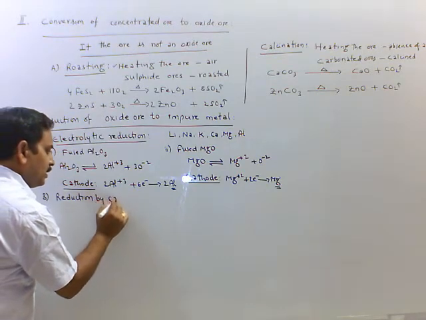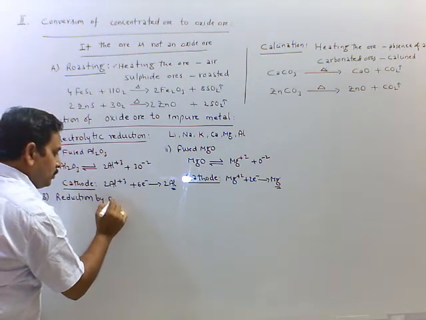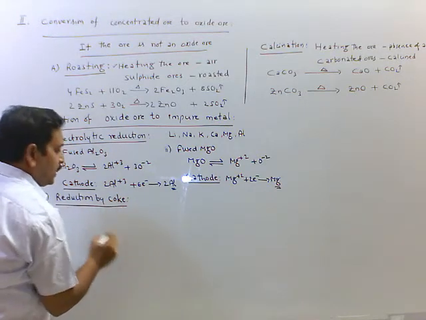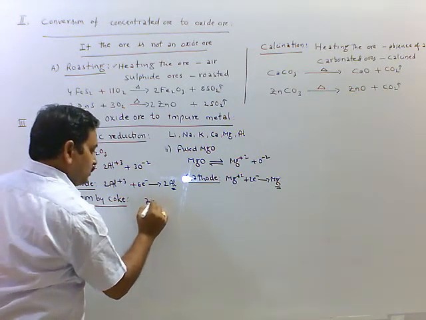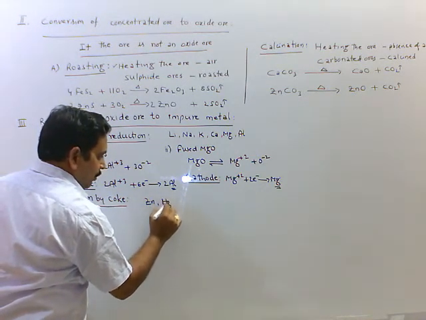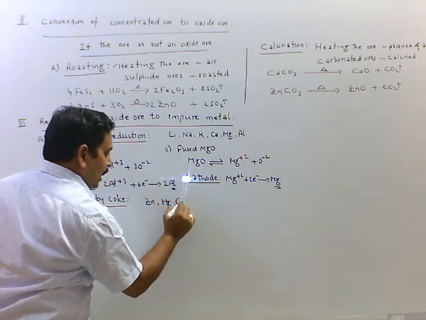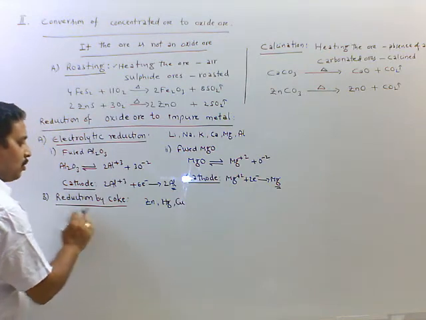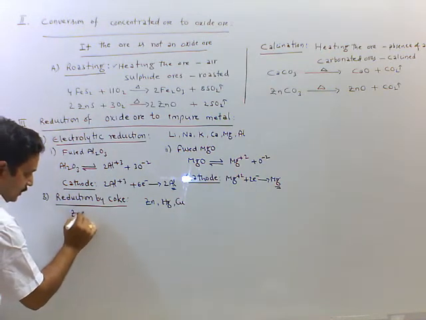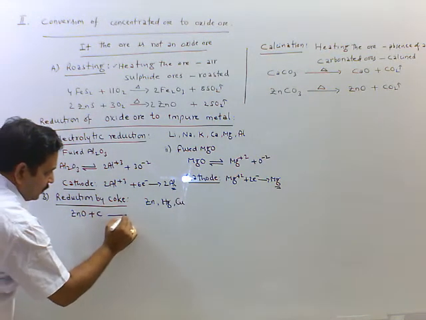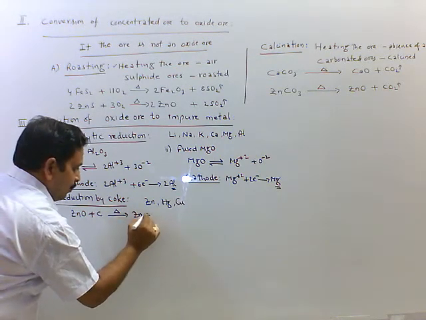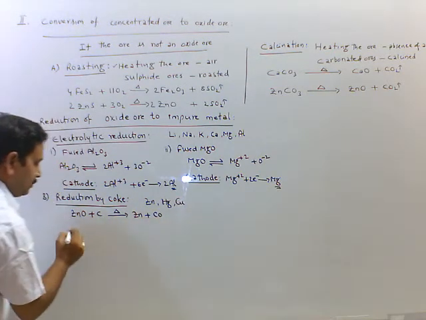Reduction by coke. Here zinc, mercury and copper, these metals are reduced by using coke. Here, ZnO plus C on heating gives Zn, impure metal, and carbon monoxide.